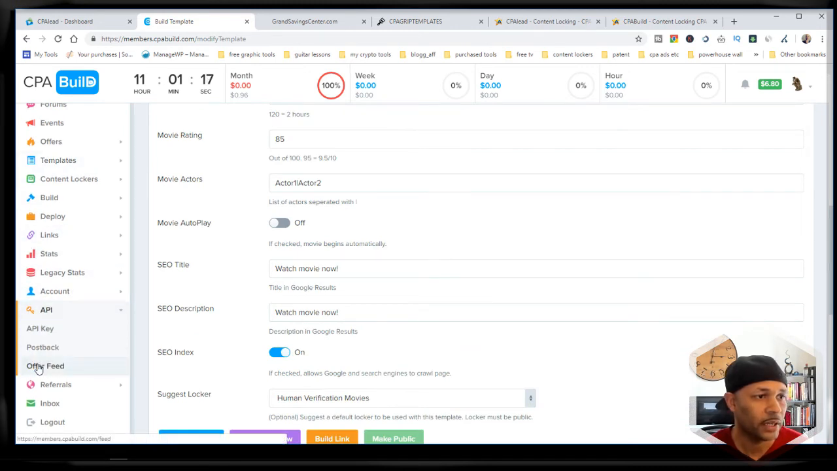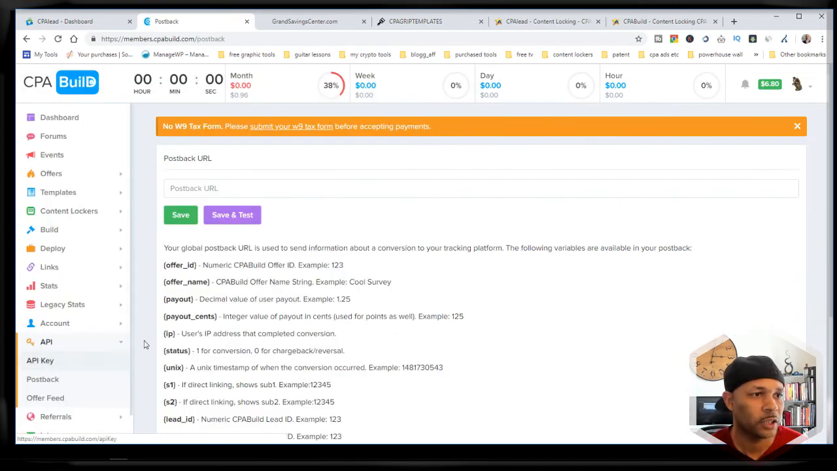As far as the API, I showed you guys in CPALEAD the postback. It does have postback capability here as well. So you can put your postback from whatever tracking software you're using in here, and then you put parameters at the end of your URL, and it will tell you, if you got a conversion, what click led to that conversion. That's what you ultimately want to get to.